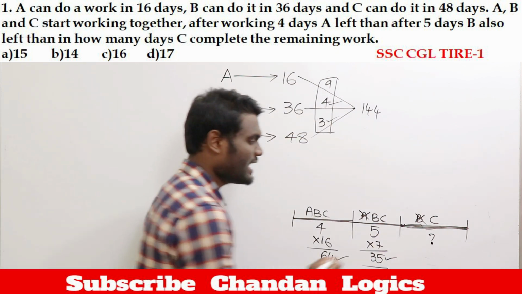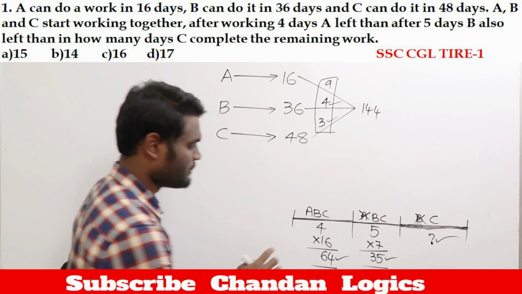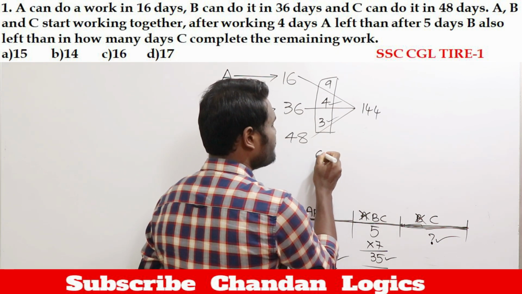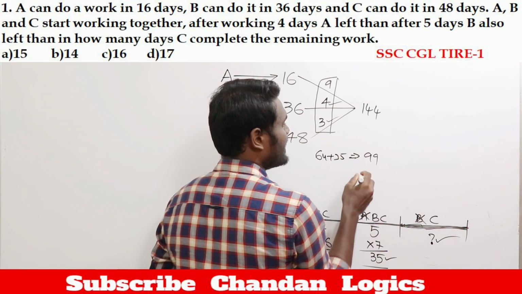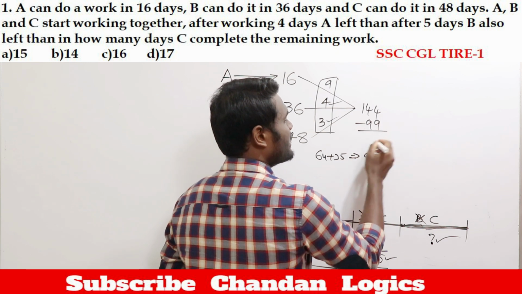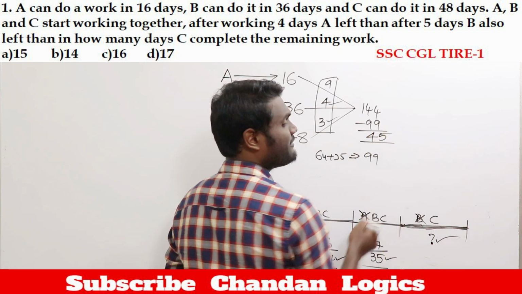Now you are supposed to say how many days did C need to complete the remaining work? That was your question. Now work completed: 64 plus 35. Complete is nothing but 99. Which means out of 144, 99 is completed. 99 completed means remaining balance is nothing but 45 apples.